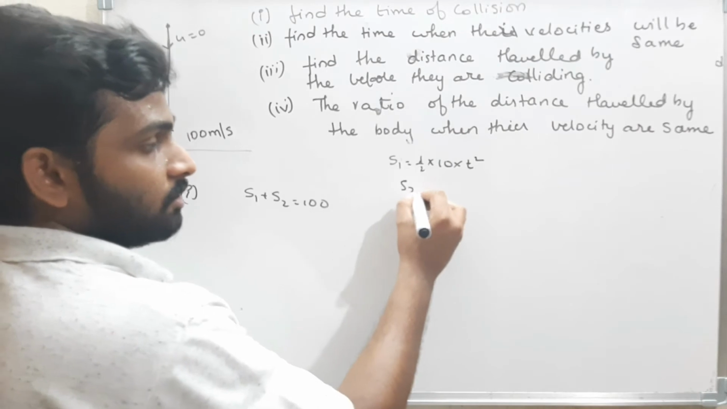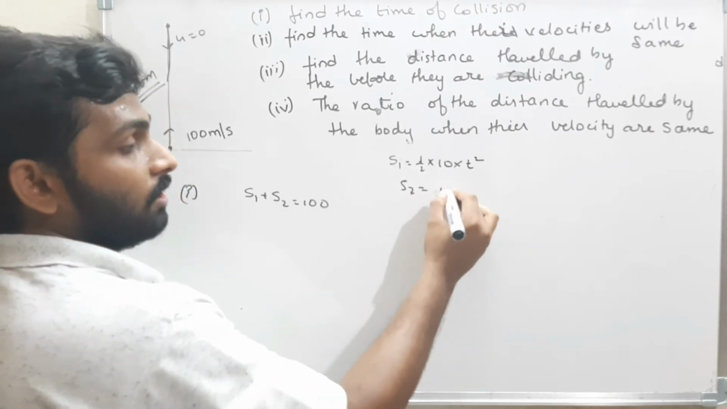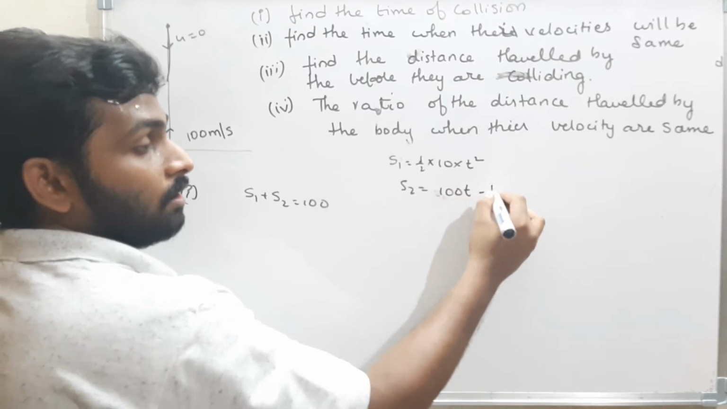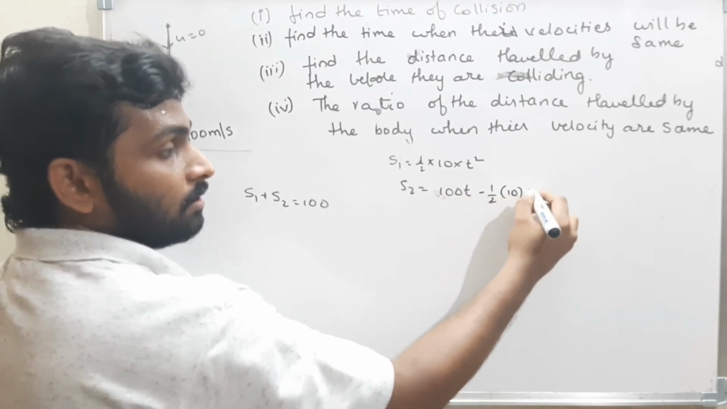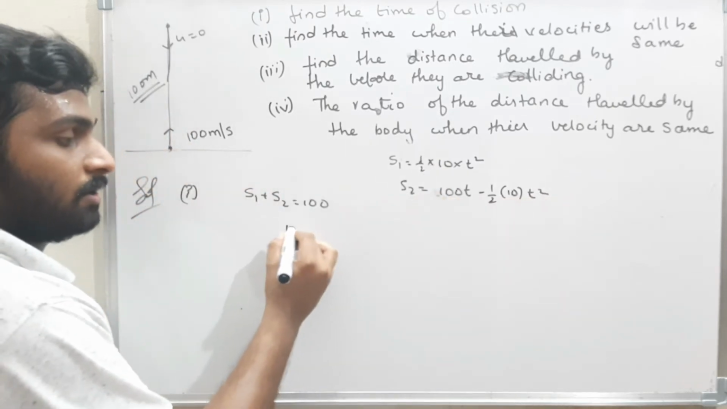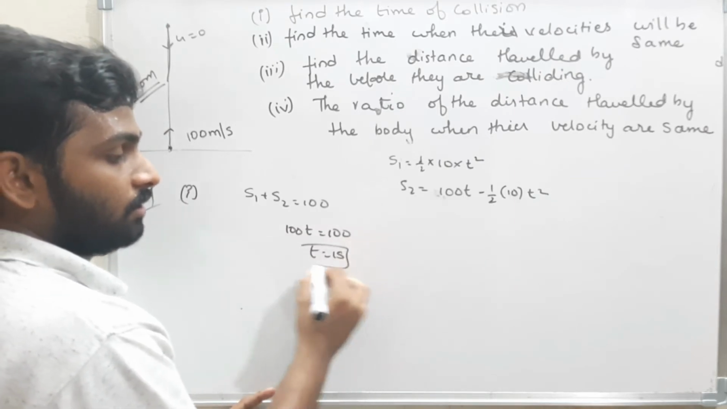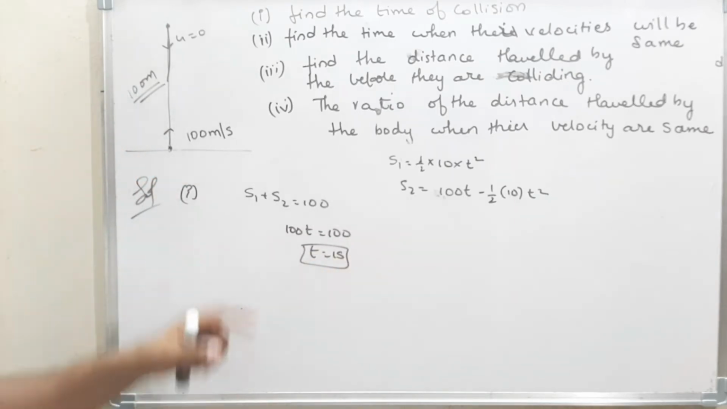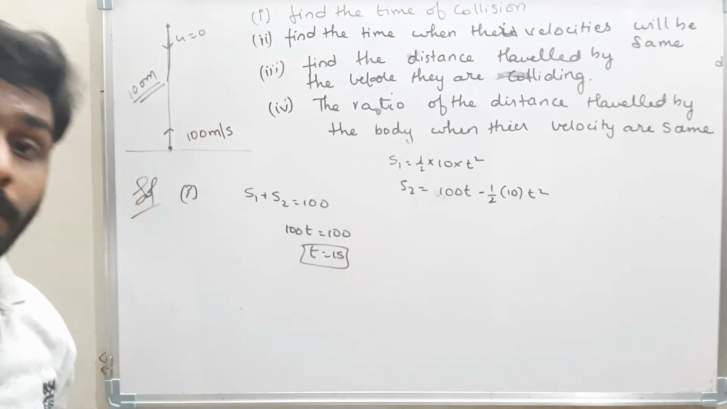What is S2? S2 is nothing but initial velocity u, how much? 100. What is the time? t. Half minus half g, g is nothing but 10 t square. Therefore, add them. How much you will get? You will get 100 t is equal to 100. Therefore, time is equal to 1 second. That means in 1 second, both the bodies will collide.